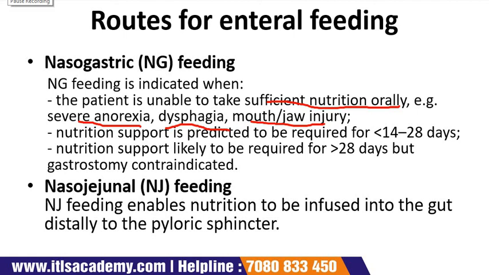It is also required when nutrition support is predicted to be required for more than 14 to 28 days, or likely to be required for more than 28 days but gastrostomy is contraindicated. Here in nasogastric feeding, generally fine bore tubes are used.